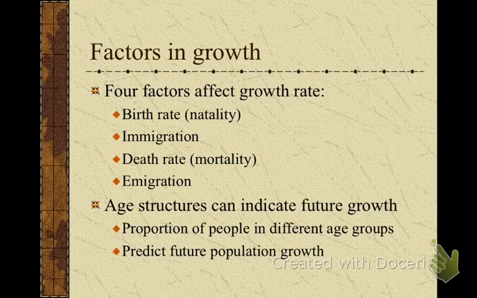Different factors in growth. If you think about it, it makes sense. Birth rate, how many are born, your natality rate. Immigration, how many move into a specific area. Death rate, how many die, mortality. Emigration, how many move out. So your growth rate depends on these rates. If birth rate and immigration are far higher than death rate and emigration, your growth curve is going to increase. If death rate and emigration are higher than birth rate and immigration, your growth rate is going to decrease. Is emigration the opposite? Yes, it means to leave, to exit.